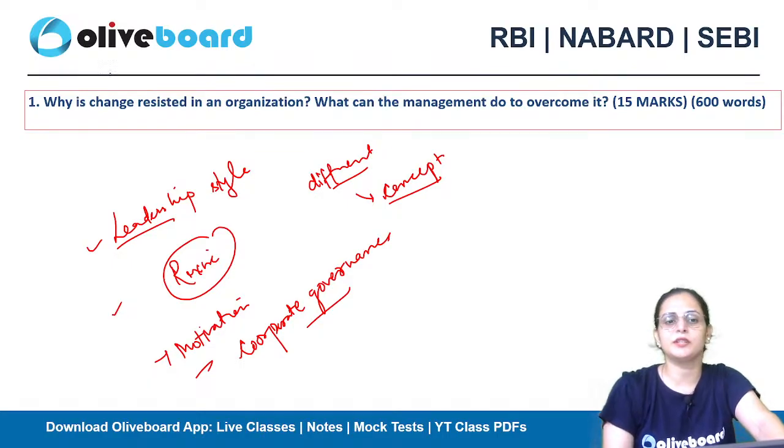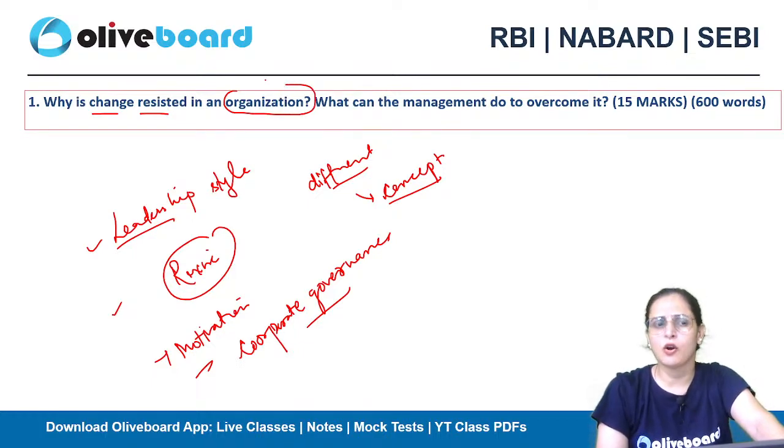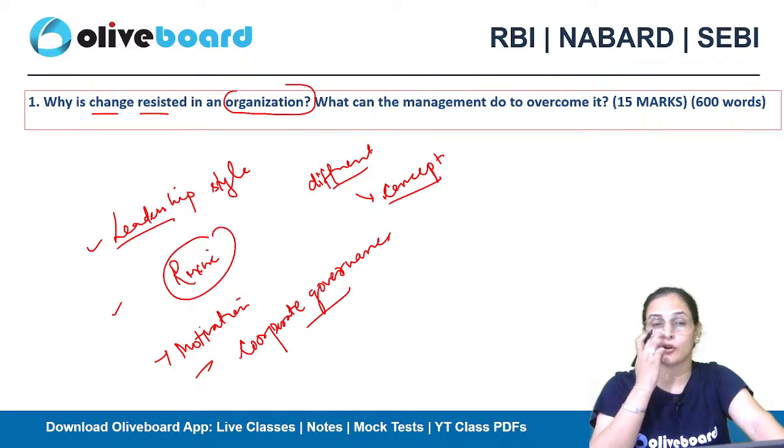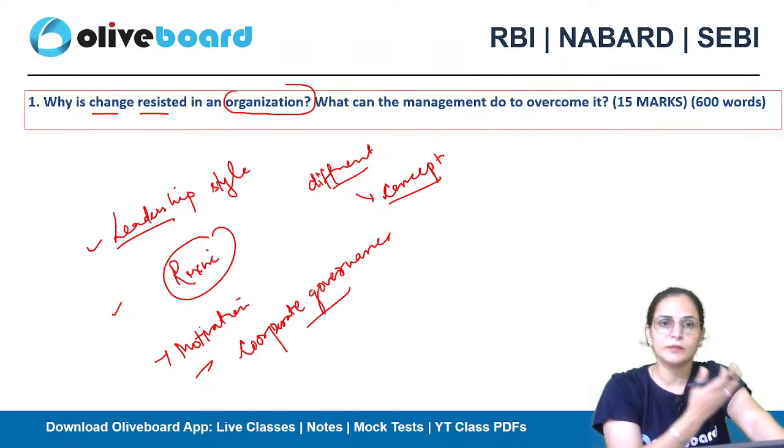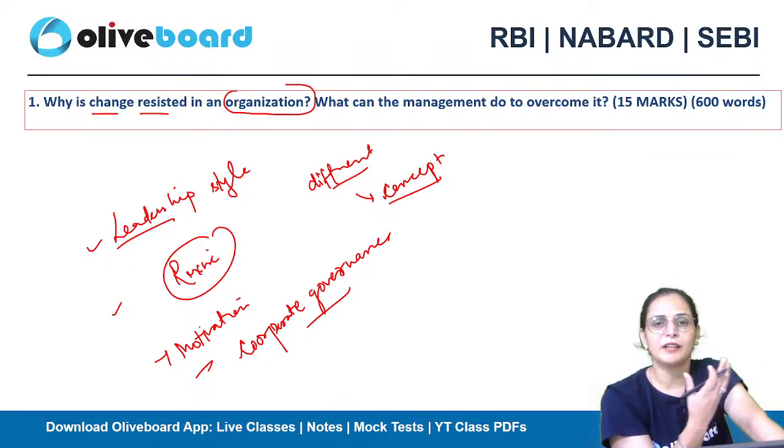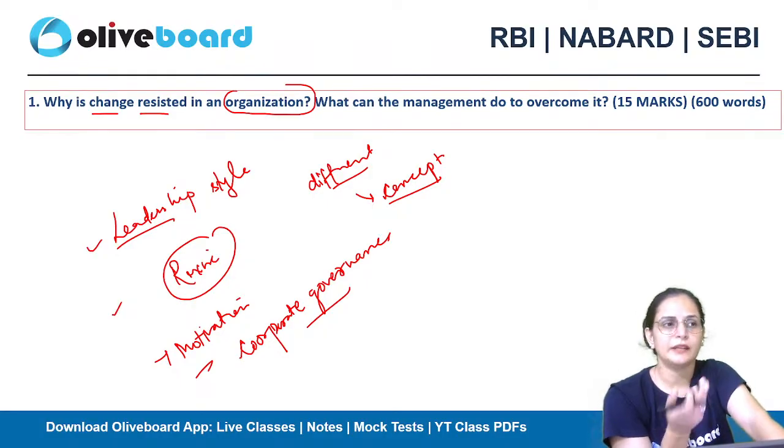So here the question is, why is change resisted in an organization? Not only in an organization, at our homes also. For example, you as a young member of the family introduced an advanced electronic gadget at your home. What will happen? The elder members of the family will resist it because they are not so techno-friendly. They will start opposing your decision, saying we are not interested in working with this and that.